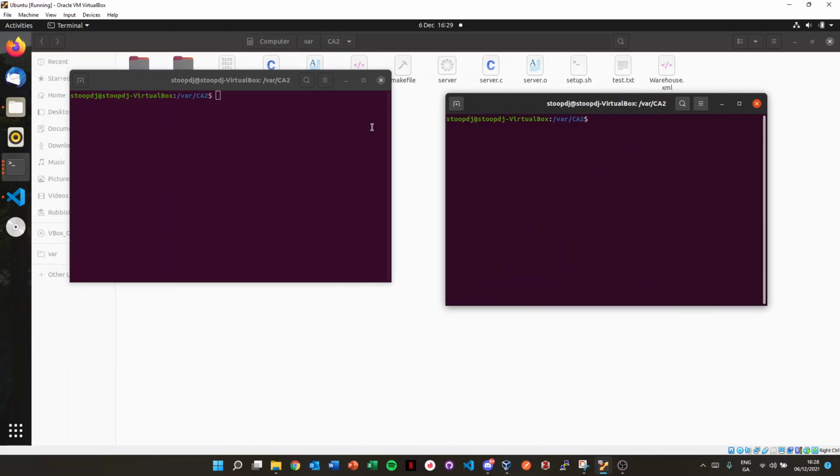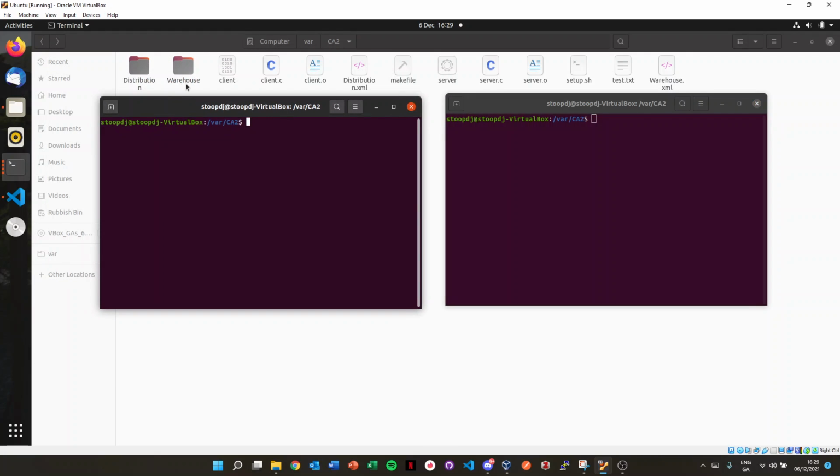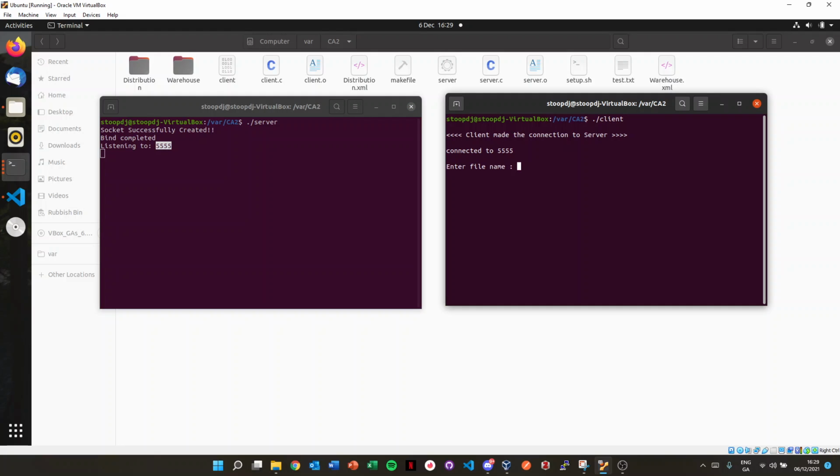Because everything's fine, now we need two more terminals, one for the client and one for our server. As I showed before, there's nothing in our warehouse folder. We're going to run the server on one side, where we can see the socket successfully created, bind completed, and it is listening on port number 5555. On the other side, we run our client. Our client made a connection to the server on port 5555, and it is asking for the name of the file we would like to transfer.